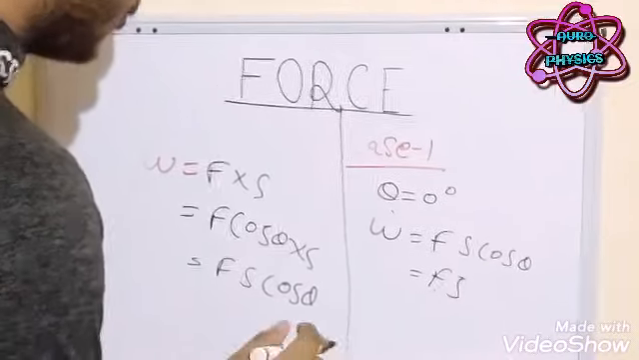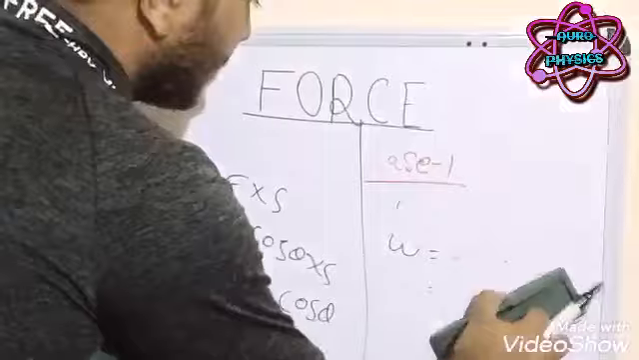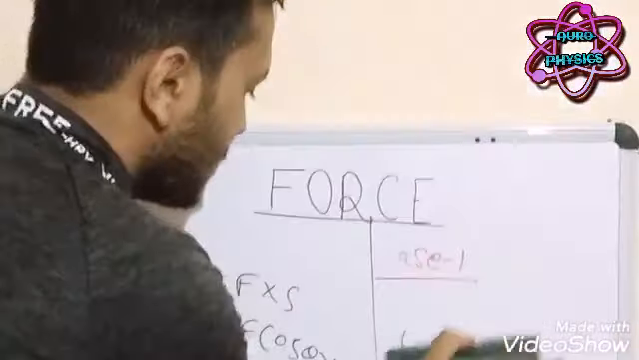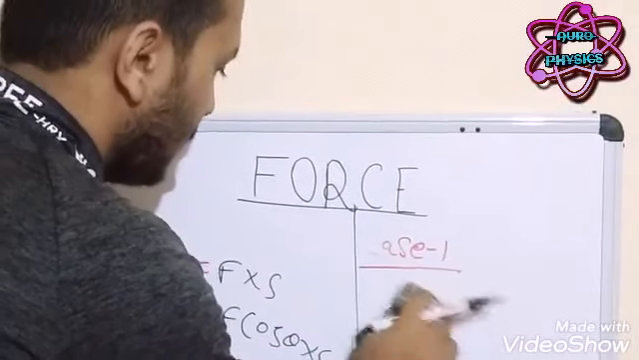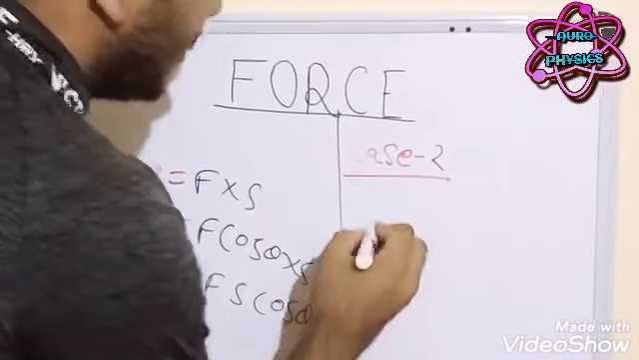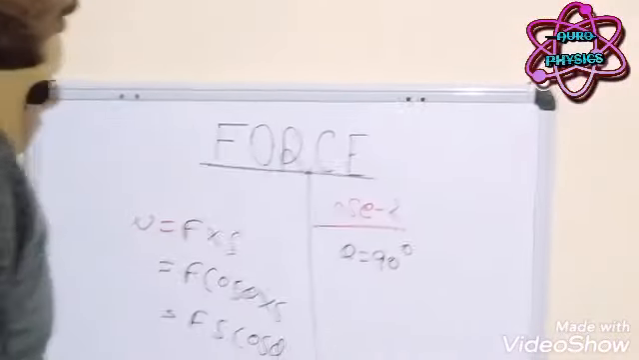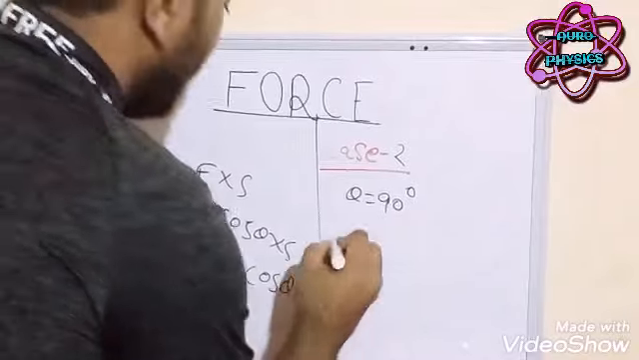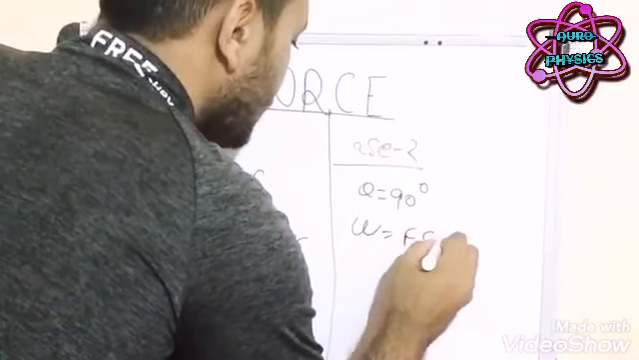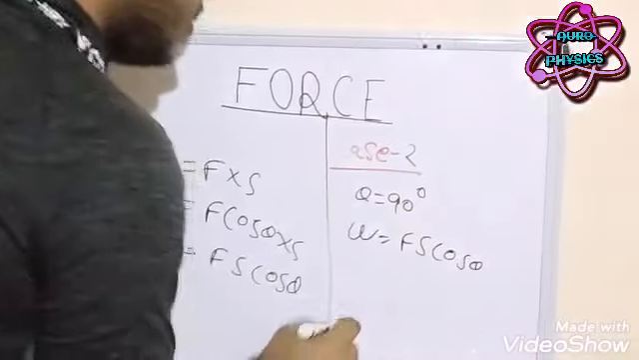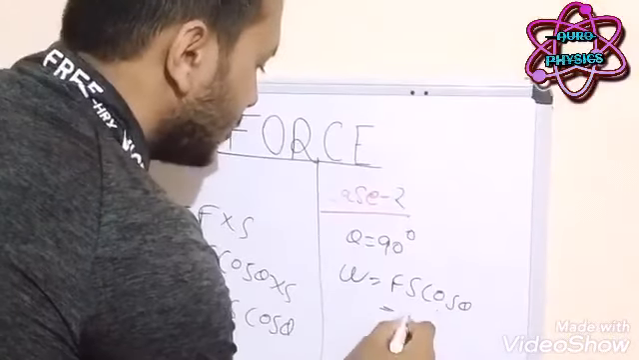Let us go to case 2. Theta equals 90 degree. When theta equals 90 degree, work done W is equal to F S cos theta. That means when theta equals 90 degree, cos theta becomes 0. So work done is 0.